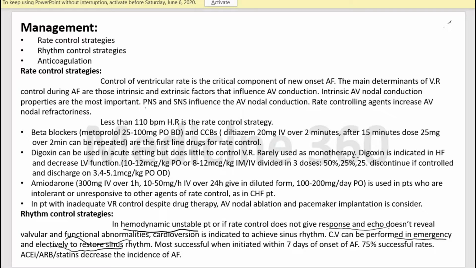Cardioversion will be the most successful if it is initiated within 7 days of the onset of atrial fibrillation, and the success rate of cardioversion is 75%. The success rate will increase if we use ACE inhibitors or statins, which decrease the incidence of atrial fibrillation.